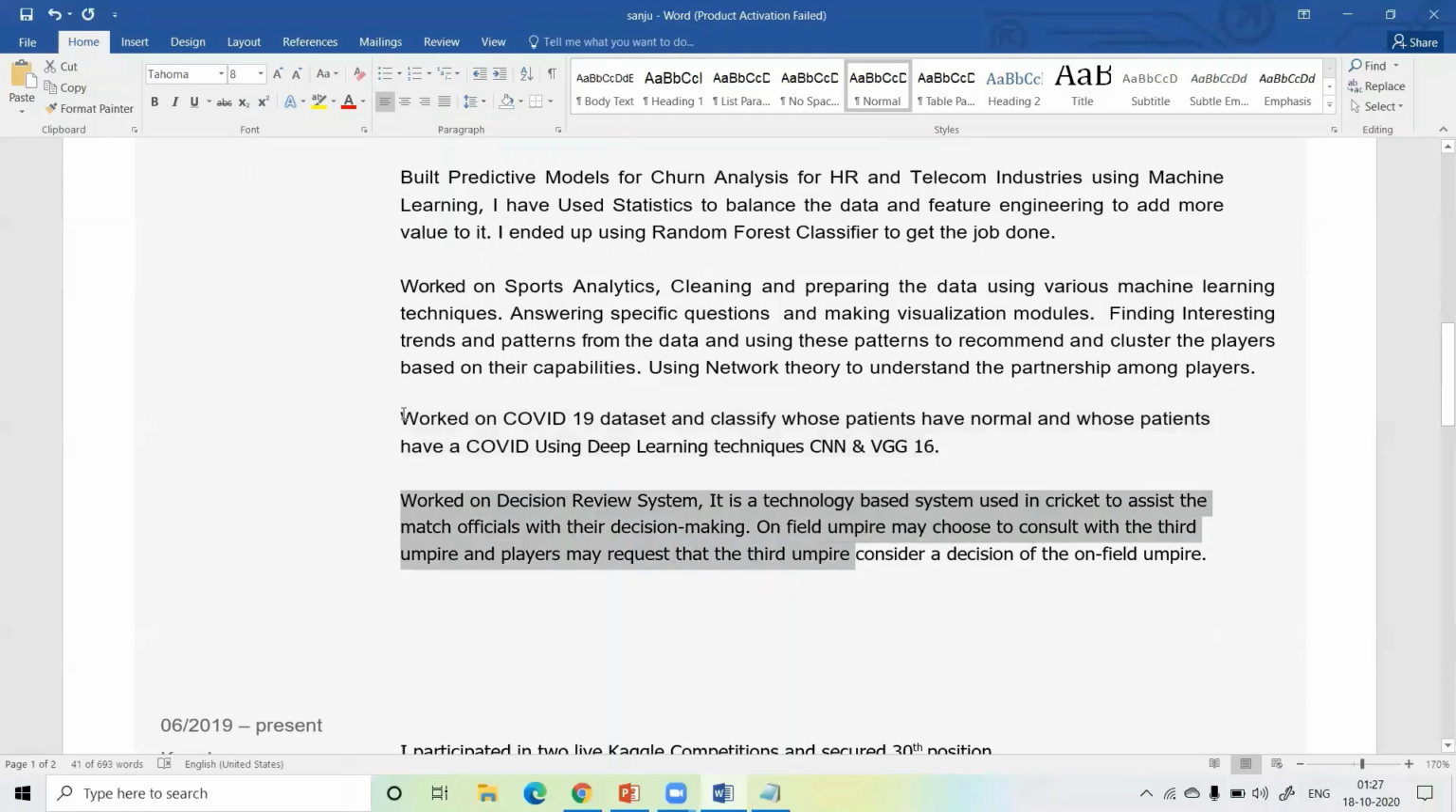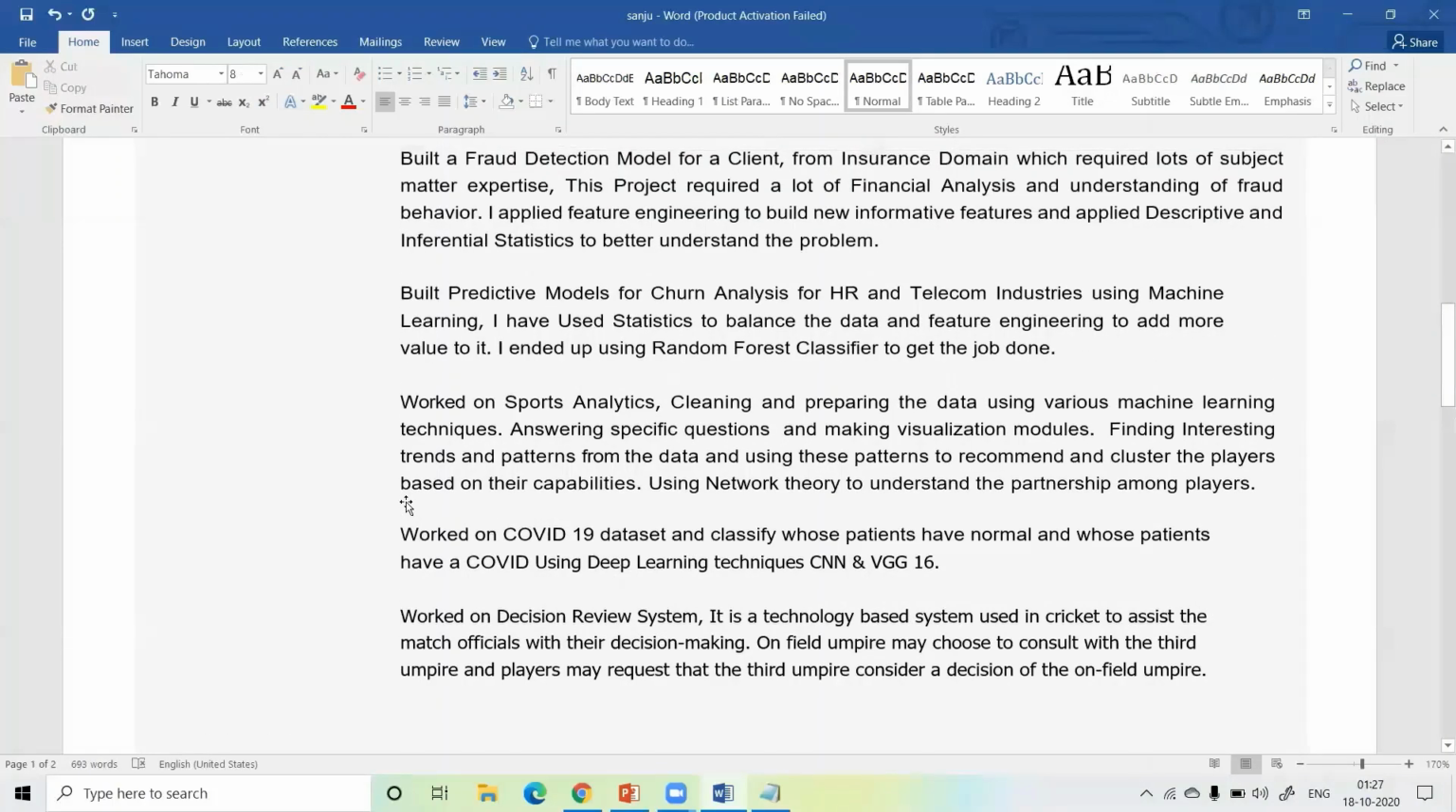In the deep learning projects, I use X-ray detection. I mainly work on X-ray detection using CNN and VGG16. For computer vision, I built a decision review system, the third umpire decision review system. So I added one computer vision project.